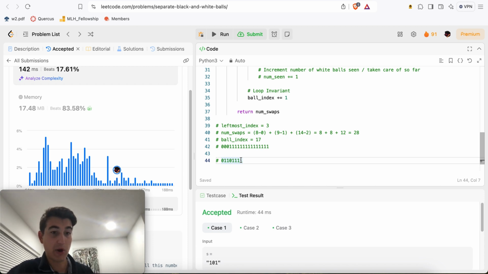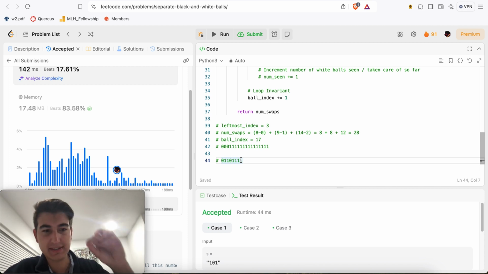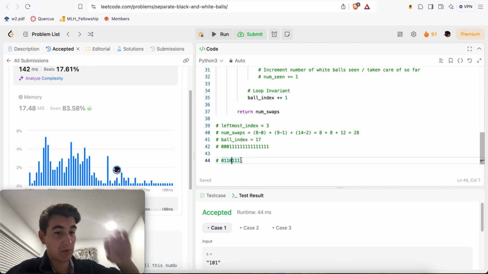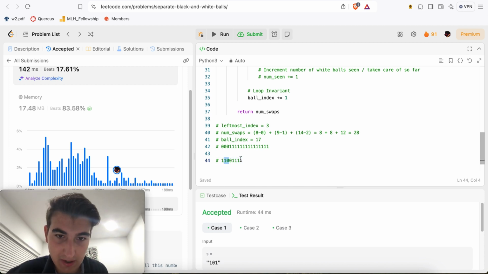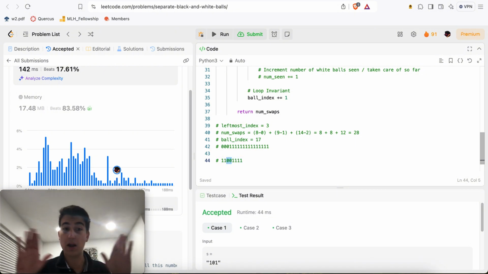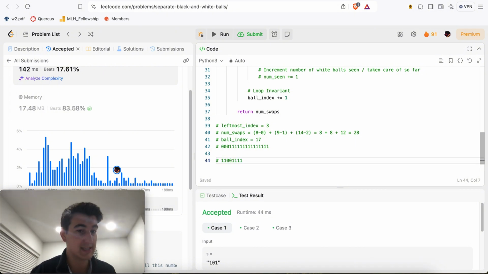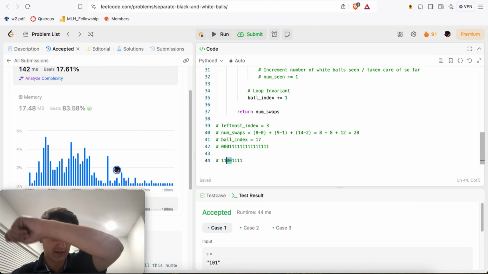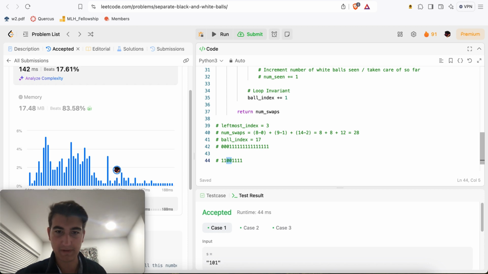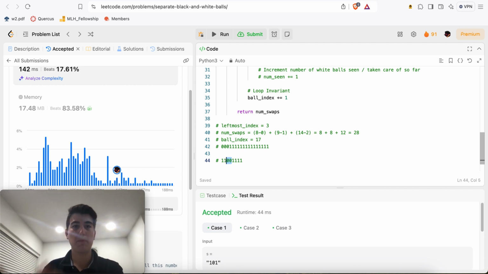So actually, now that I think about it, we have to do it this way, right? We have to take the leftmost 0 and put it at the leftmost index. I just did that because that seemed intuitive to me, but actually now I realize there's this little counterexample that shows we have to do it. Because when we swap these zeros together, it effectively does nothing, as if I did nothing. But that takes one more swap, which means that this is definitely not the minimum. We just did a useless swap. So we actually have to take the leftmost 0 and put it to the leftmost index, which is probably intuitive anyways, right? And whatever the second leftmost 0 is, put that to the second leftmost index.